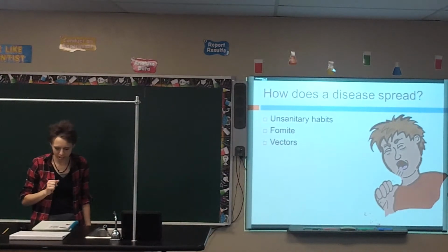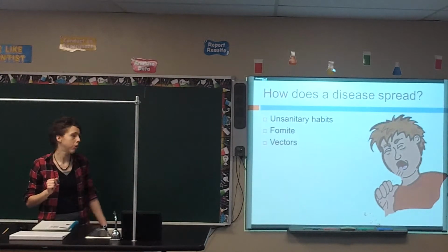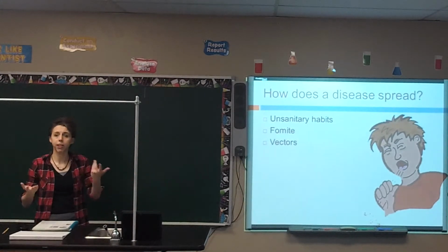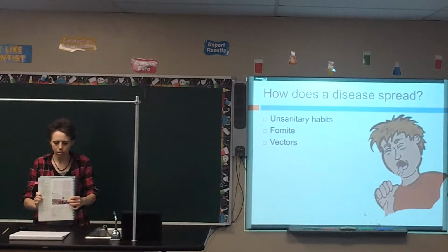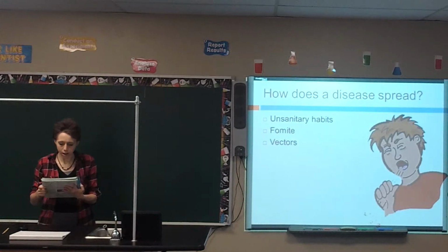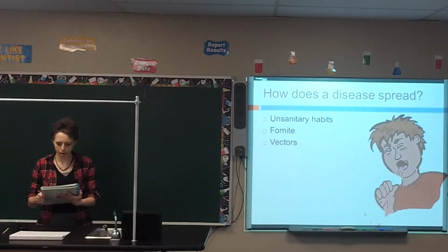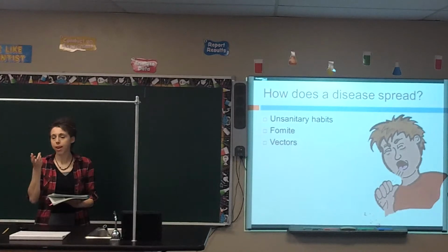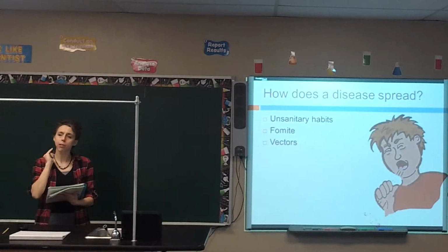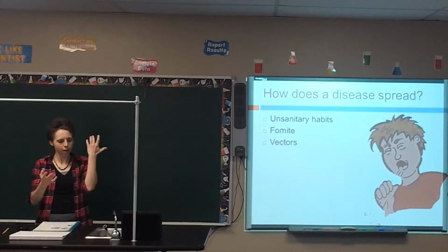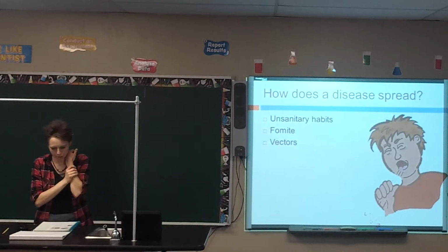Alright, a vector, this is an infected animal. So a vector is an animal that is carrying the disease. Your book lists several examples for it. Rabies is the major one. This is whenever you have an animal with rabies, if the virus is in their saliva, and they bite you, they can transmit the virus into your body that way.